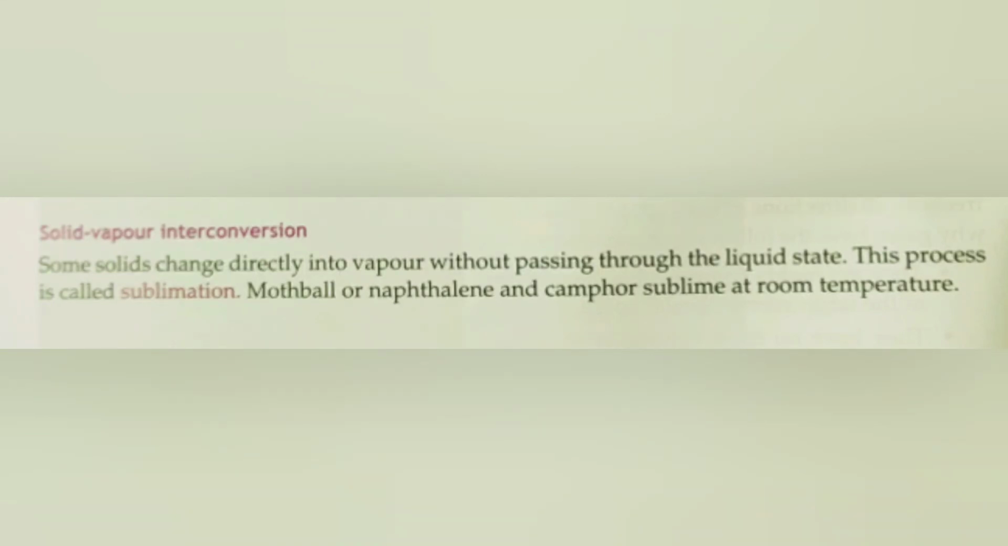You would have noticed naphthalene balls, we place them in the cupboards or book rack. After some time you would have seen the naphthalene balls have disappeared. It is because the solid has changed into vapor and they have sublimed at room temperature. So this process of solids changing directly into vapor without passing through the liquid stage is called sublimation.